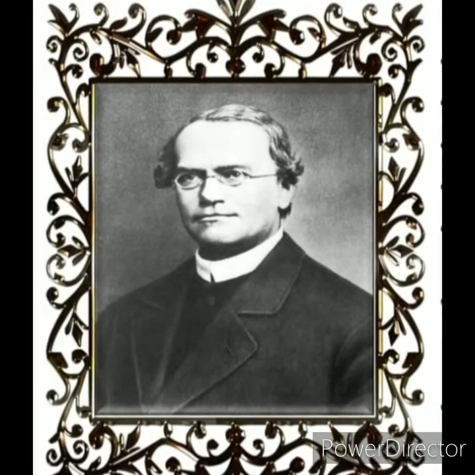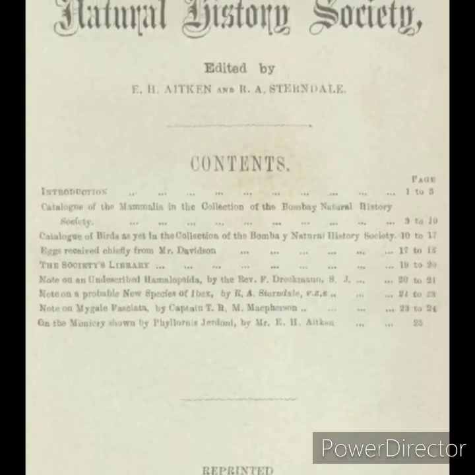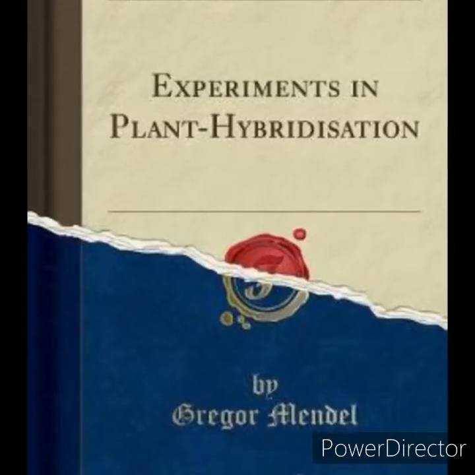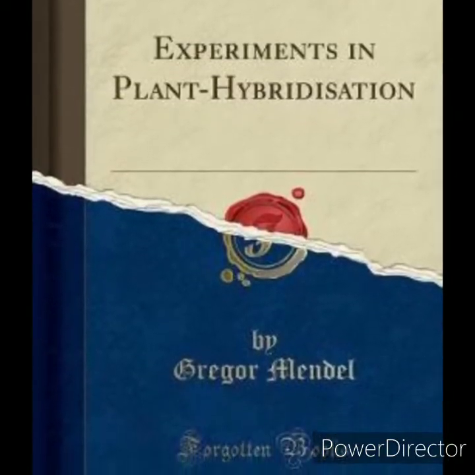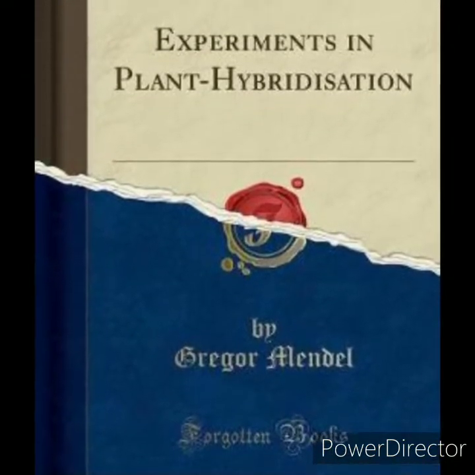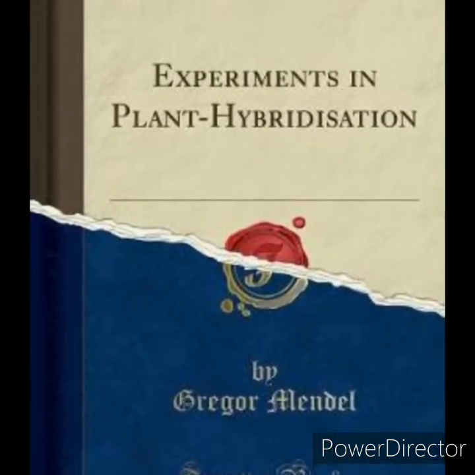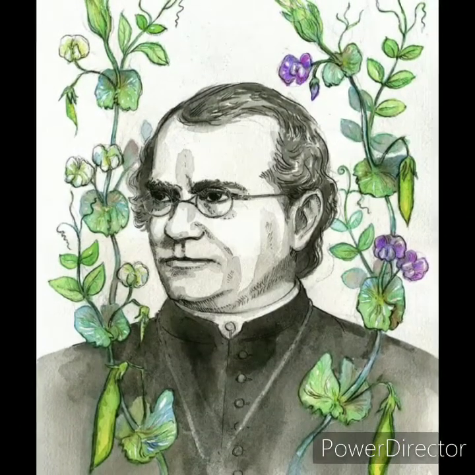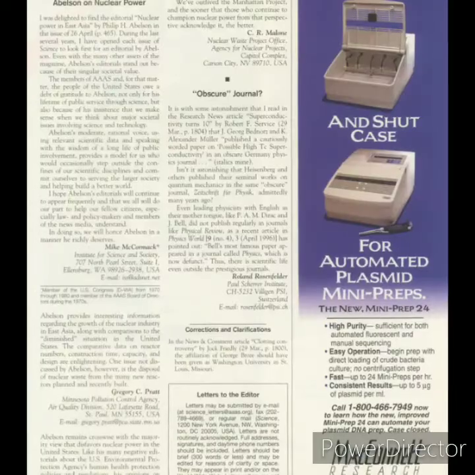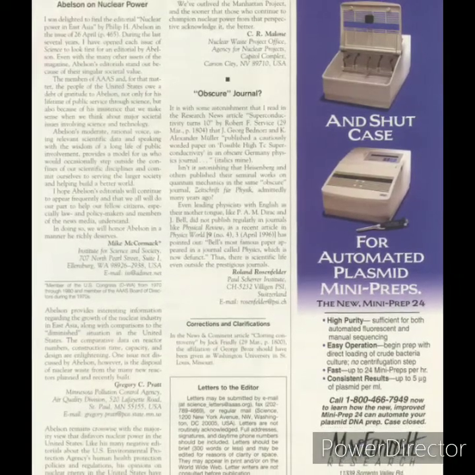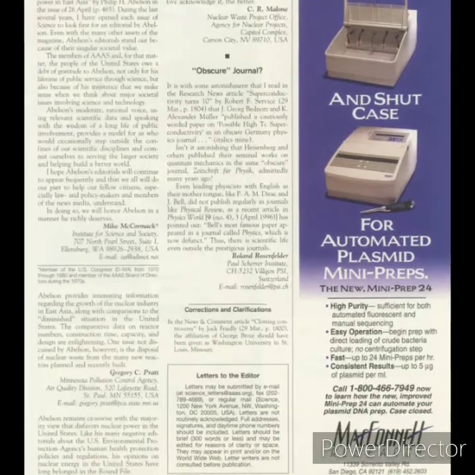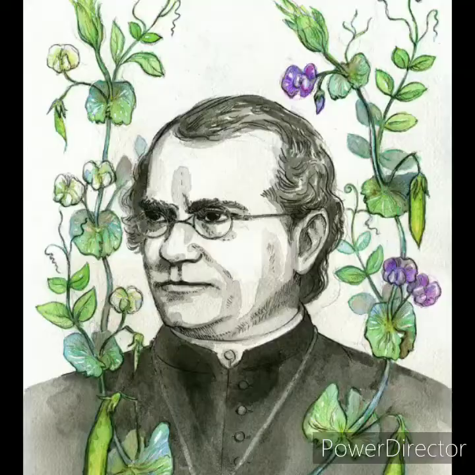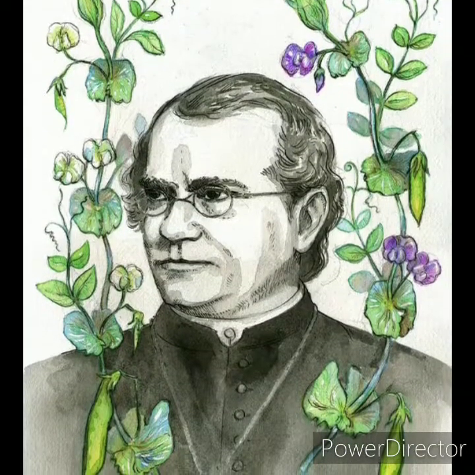Mendel's findings and his laws were published in the journal Natural History Society of Brunn in 1865, in the paper entitled Experiments in Plant Hybridization that we discussed in the previous session. But his work was not accepted by the scientific world at that time because the journal was not widely discovered. His concept was far ahead of his time.